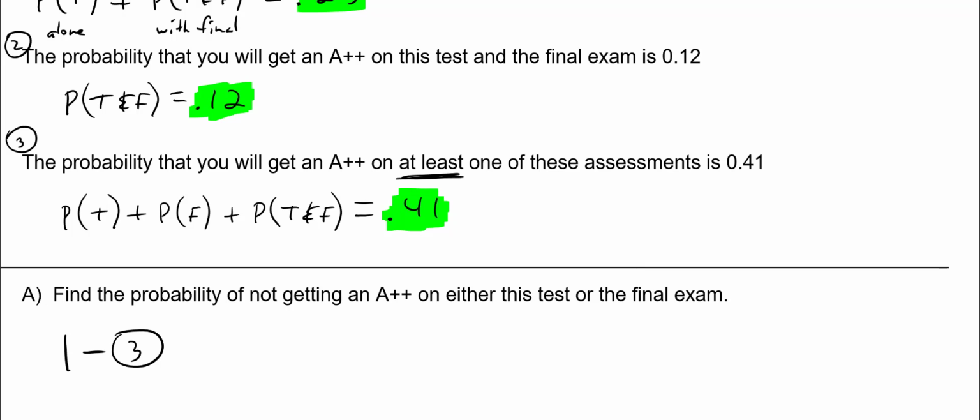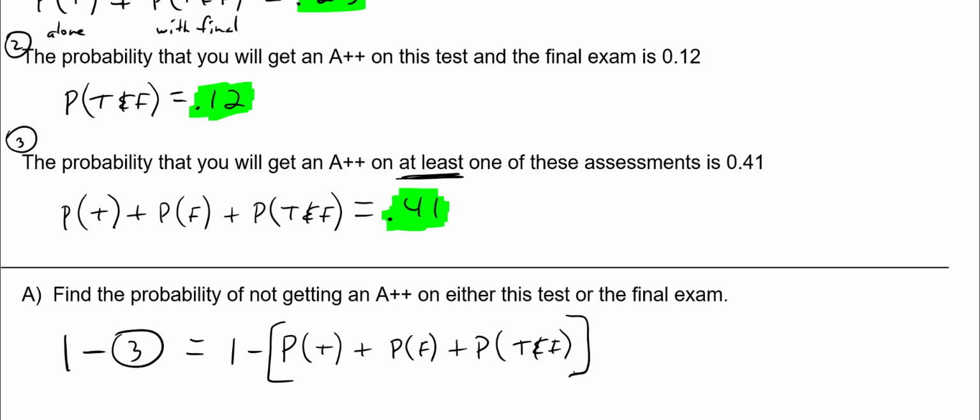So it's 1 minus the probability, in brackets, of getting an A++ in the test, or a final, or both. 1 minus 0.41 is 0.59.